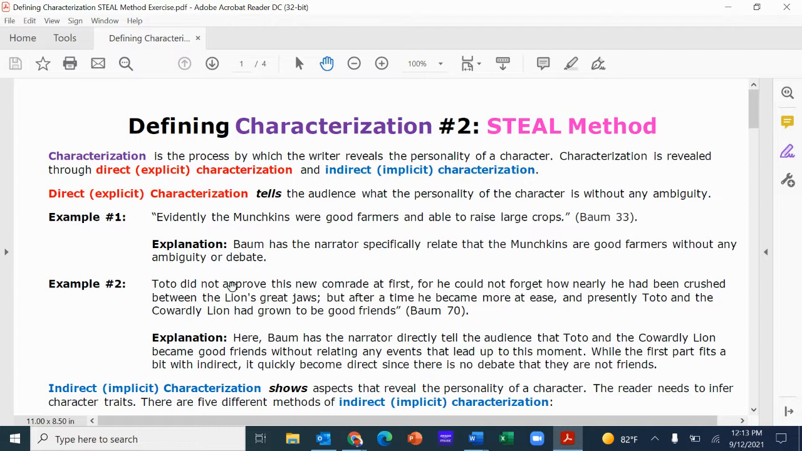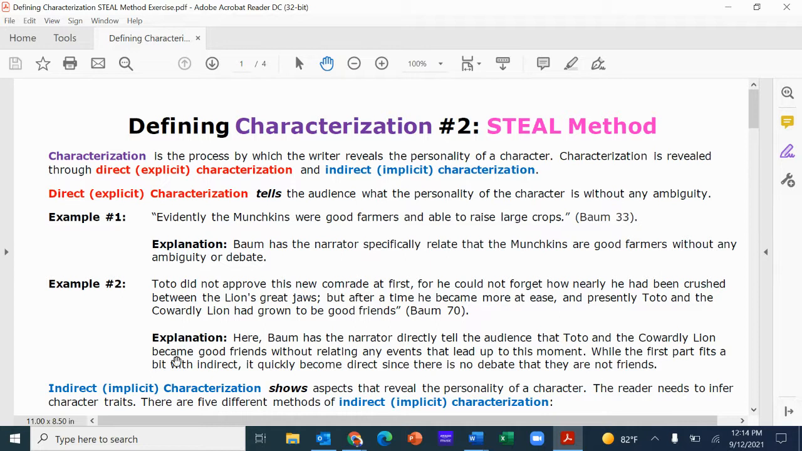Even though we're getting a direct characterization of how Toto's feeling, here's where the directness comes in. Baum has the narrator directly tell the audience that Toto and the Cowardly Lion became good friends without relating any kind of events that lead up to this moment. And that's why it's direct characterization. We don't see them slowly become friends through trials and tribulations. We're just told, okay, Toto didn't like Lion at first, and now he likes him. So there's no room for interpretation here. There's no ambiguity, there's no debate.